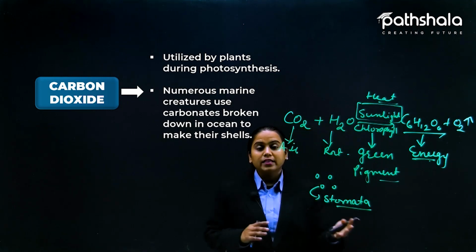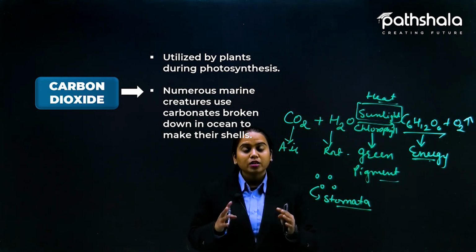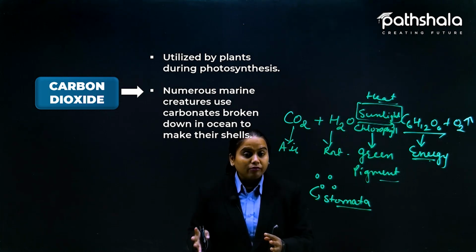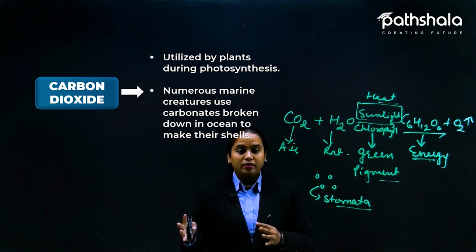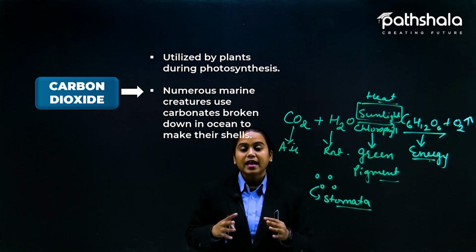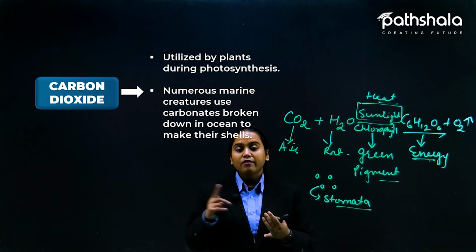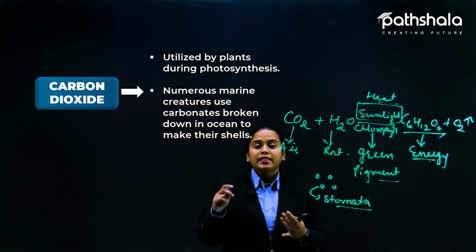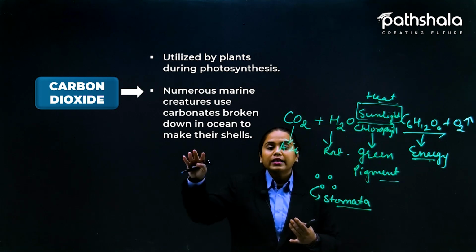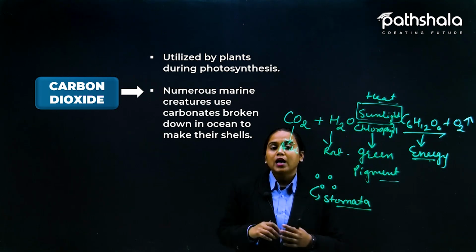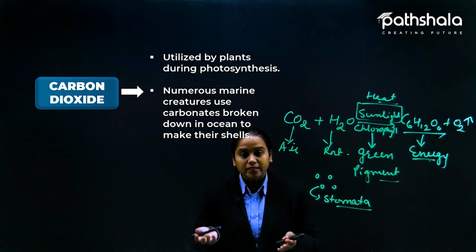This is how, see the strange thing, that how our earth planet got life. See the balancing part. This is how we are balanced, and this is the reason we are having life on this planet. Now, see, numerous marine creatures are also using carbon dioxide to make carbonates.